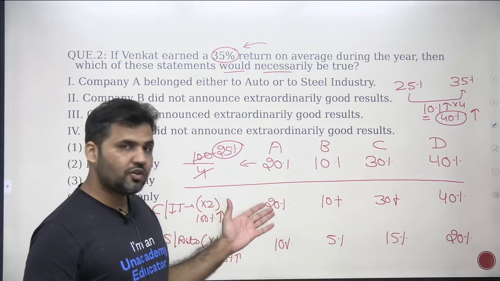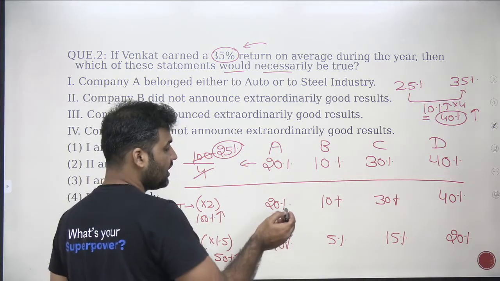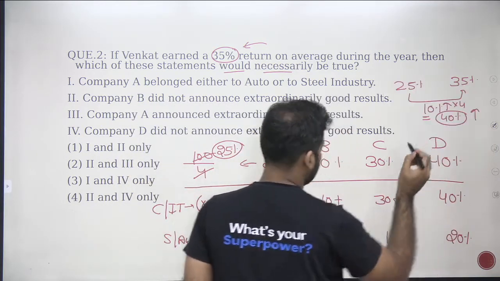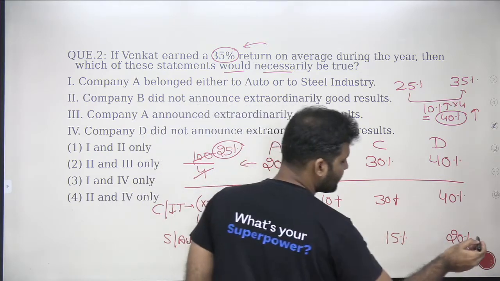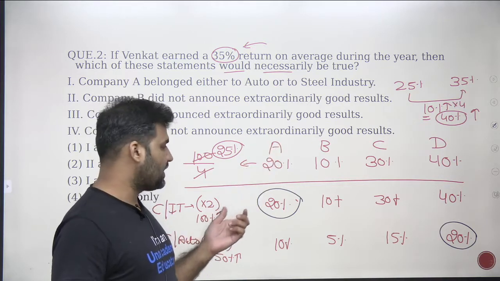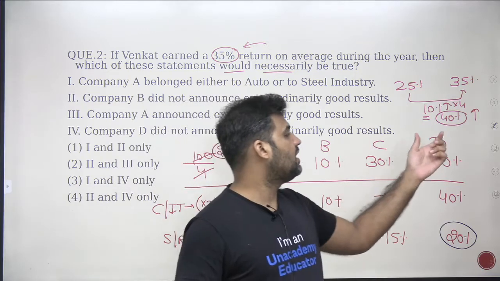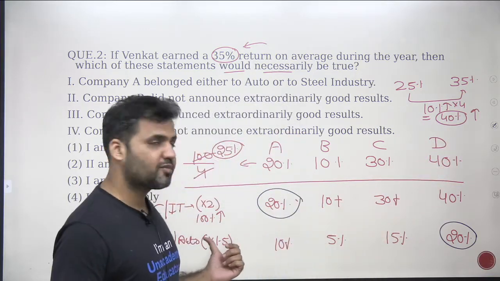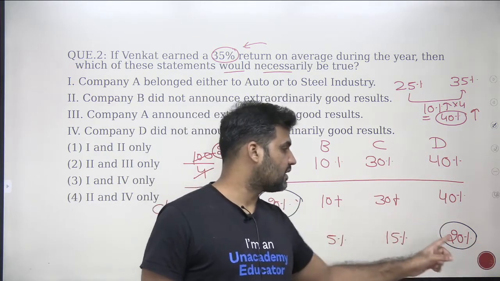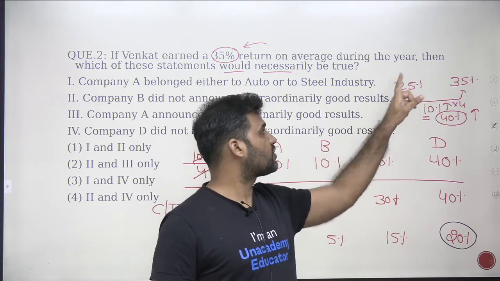So give me the 2 values, one in the numerator and one in the denominator, which is giving the total of 40%. You can clearly see the 40% total can be possible if I take this 20% and this 20%. That means if company A gives you twice the return, that means 100% extra, 20% return, and company D gives you 1.5 times the result, that means 50% extra, 50% of 20%, then you will get a total of 40% extra, which increases my average by 10%.